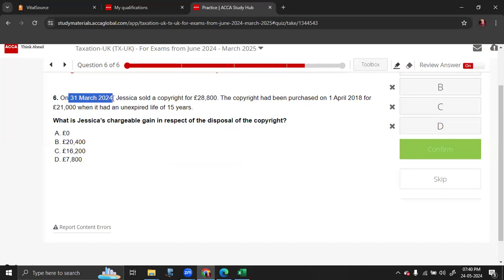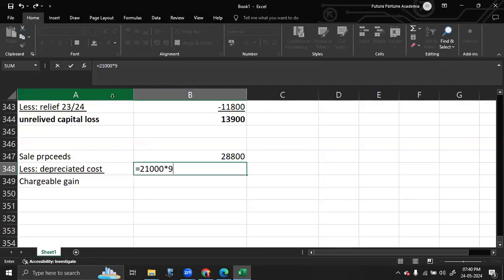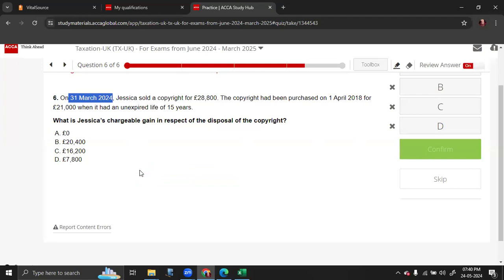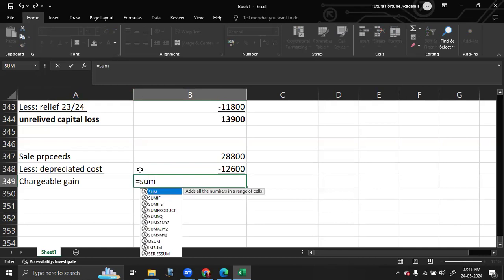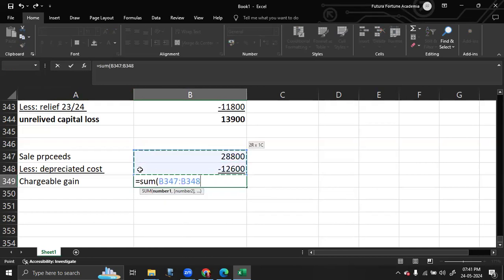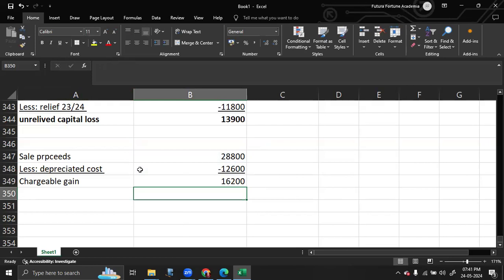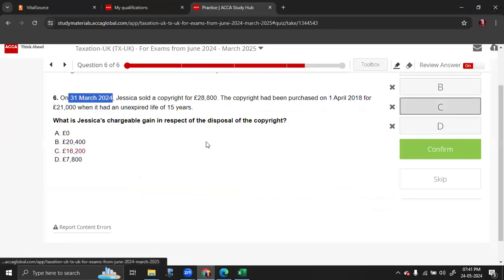So already 6 years have passed. Now you have a remaining 9 years left. So 9 years, which is the remaining life after disposal, divided by the total life. So you are left with your depreciated cost, just 12,600. Once you deduct this, you will get your chargeable gain. Your chargeable gain value is equal to 16,200. So the answer is 16,200.